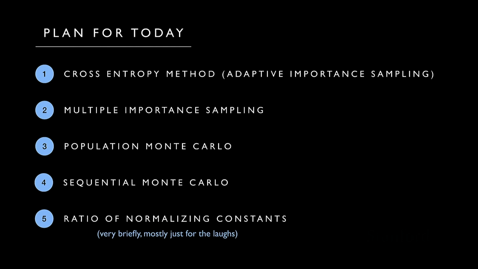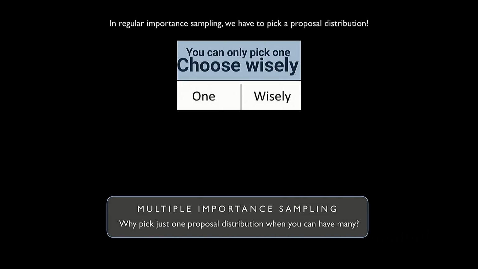All right, so the next topic, we're going to stop adapting things for a little bit and go back to another version of importance sampling, and that's multiple importance sampling. So we're back to this whole indecisive thing that I've talked about before, where for regular importance sampling, we have to pick a proposal distribution. We only get to pick one, so we better choose wisely. Or we could just do multiple importance sampling, and pick many proposal distributions, and we don't have this issue, which is perfect for me because I'm, again, super indecisive.